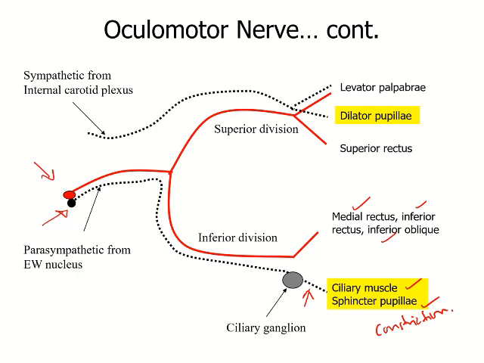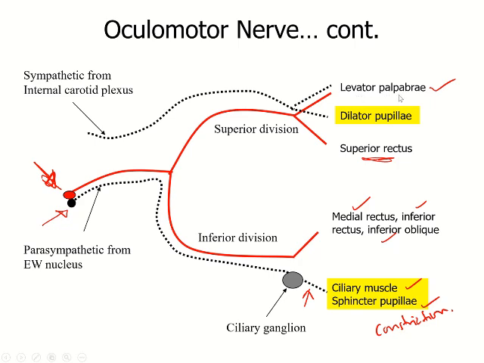The superior division, on the other hand, does not contain parasympathetic fibers. It supplies the somatic motor component, which will supply the superior rectus muscle, and then the levator palpebrae superioris muscle. Now this levator palpebrae superioris muscle is attached to the upper eyelid, and it is important to keep the eye open. If this muscle is paralyzed, there is ptosis, drooping of the upper eyelid.